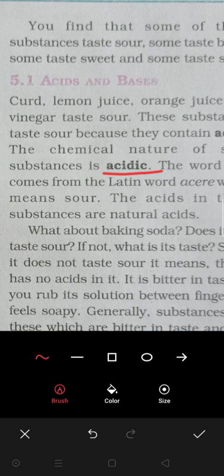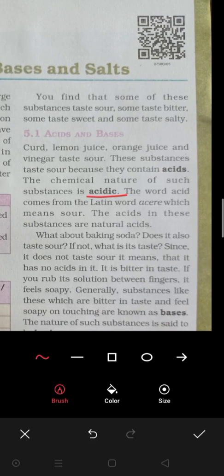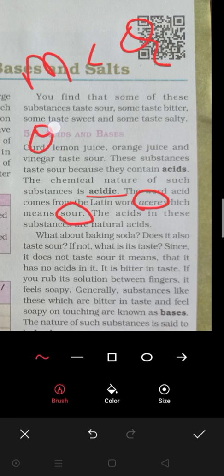Now the word acid comes from the Latin word acer, which means sour. It will be asked in the MCQ, either one word. What is the meaning of acer? So acer means what? Sour. Clear?